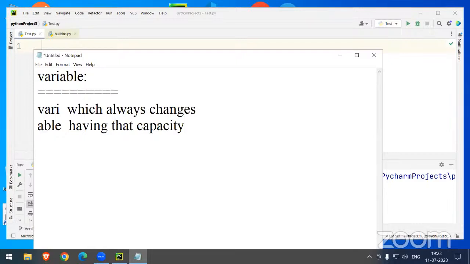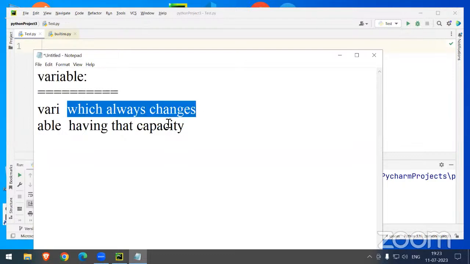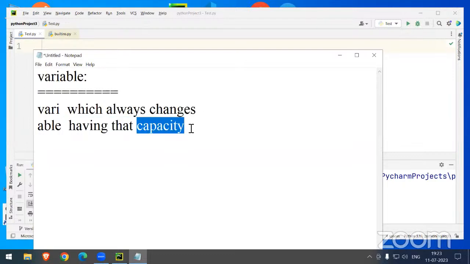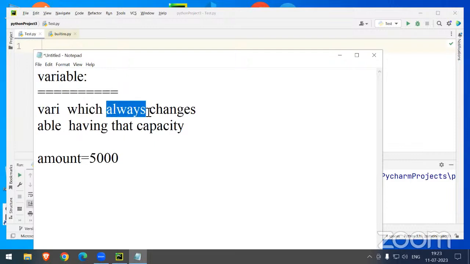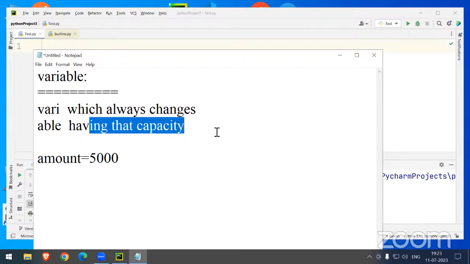See, variable. Vary, which always changes. What will it change? The capability is there. Suppose amount is there, sir. Amount equal to 5,000 rupees is available in my bank. Let us see, sir, will the amount always be the same? No, it changes. The capacity to change is there.